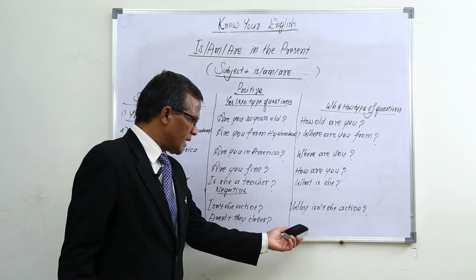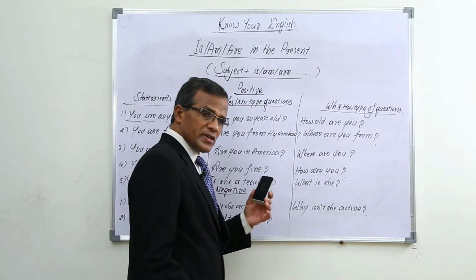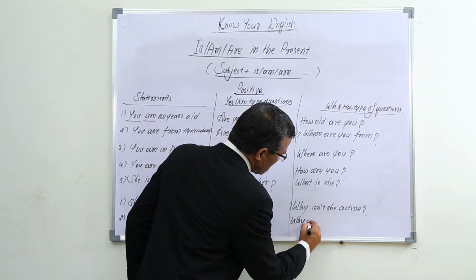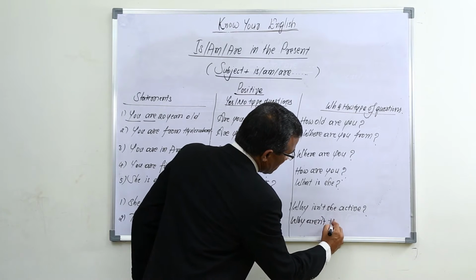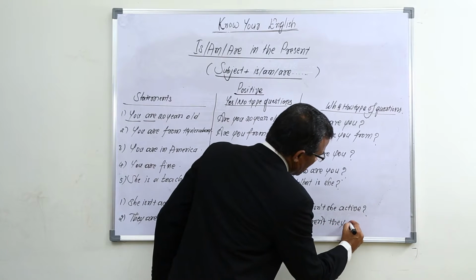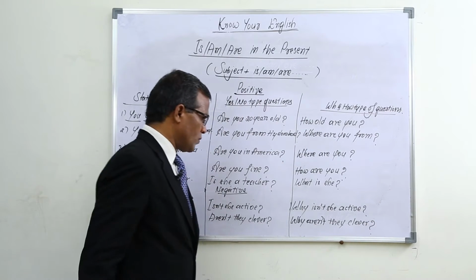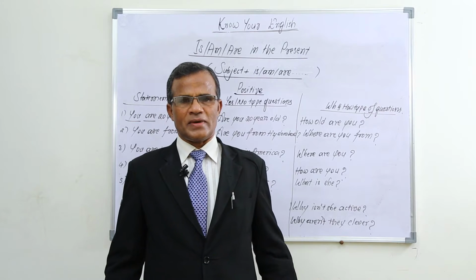We can't use "why aren't they clever" like that. We can't use it. If there is a possibility, there is a chance to use "why aren't they clever". So in this way we can put questions. By this we have concluded the is, am, are structure.